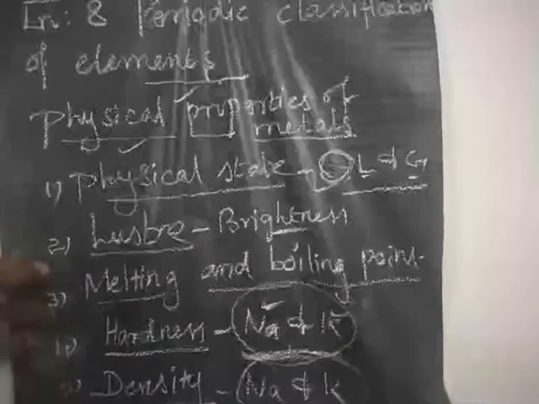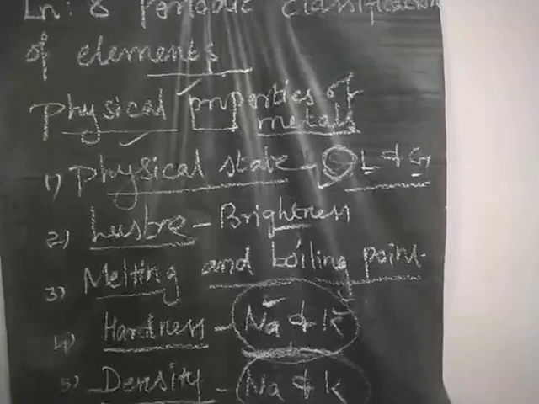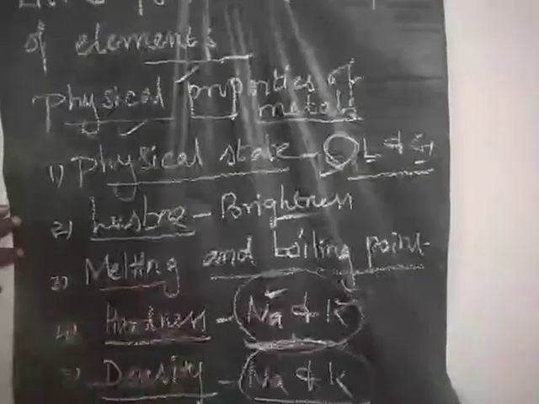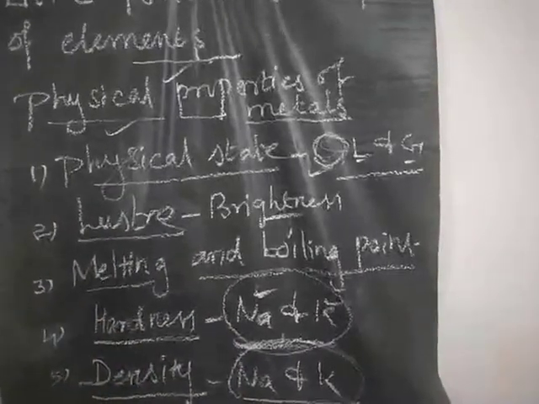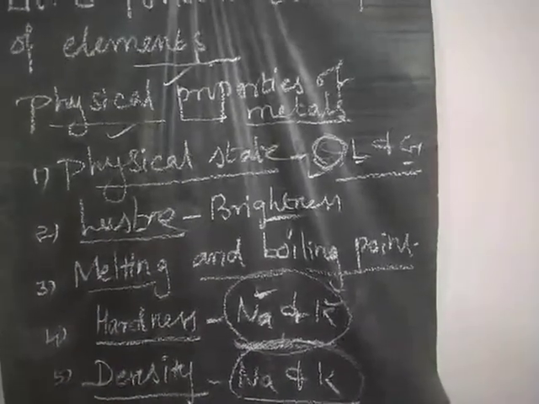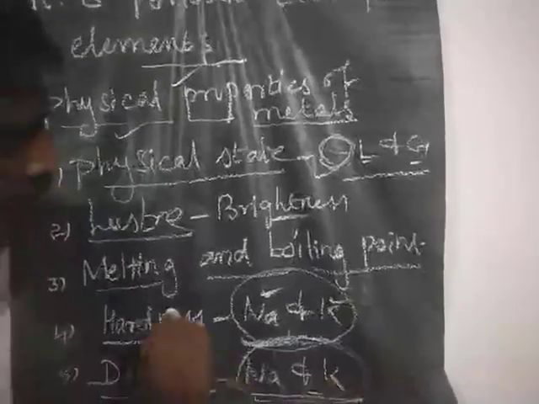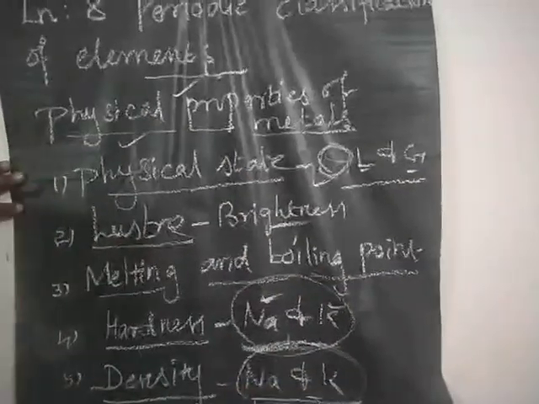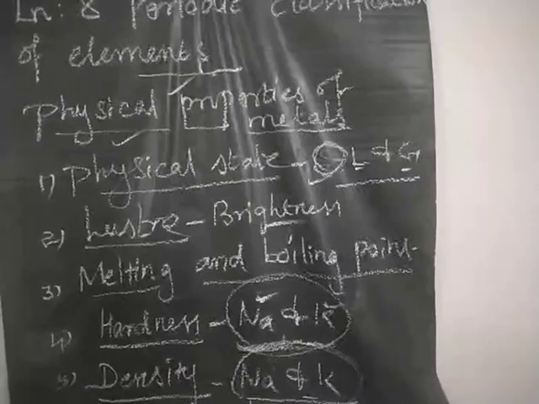Next one, density. What is meant by density? Density is nothing but mass divided by volume. All the metals have high density. When compared to common water, all the metals have higher density, except two metals, sodium and potassium. Sodium and potassium have less density when compared to water.